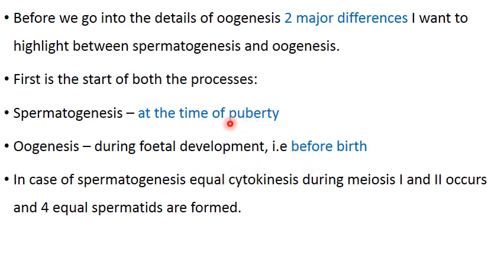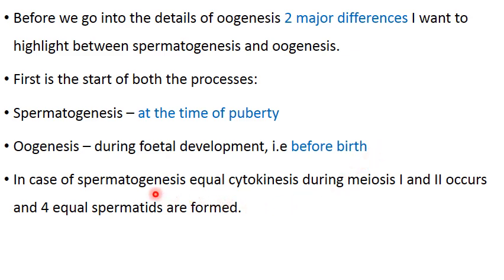And you also found that in case of spermatogenesis, this process is completed within the testes, that is within the seminiferous tubule. But in case of oogenesis, the process will be completed only when a sperm reaches the surface of an egg, that means at the time of fertilization. Otherwise, the process will still be incomplete.